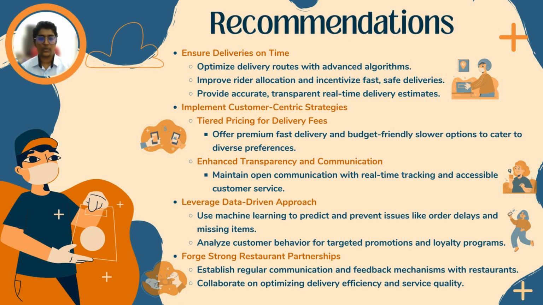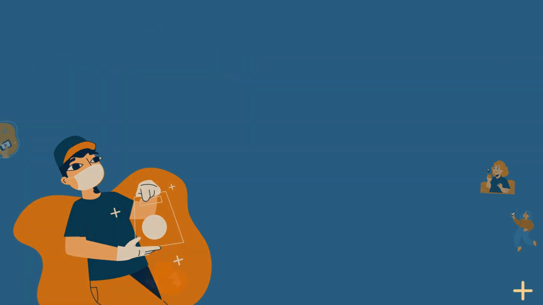Now, let's go through some recommendations for online food delivery platforms in Malaysia based on the findings of this research. First, provide faster deliveries by optimizing rider routes, incentivizing riders, and providing customers with real-time updates. Second, embrace choice and transparency by offering tiered pricing and ensuring clear communication with customers throughout the delivery process. Lastly, utilize a data-driven approach by predicting issues, personalizing offers, and forging partnerships with restaurants for optimal service.